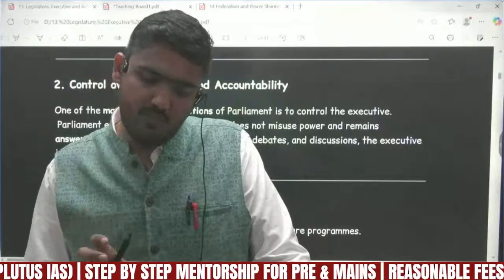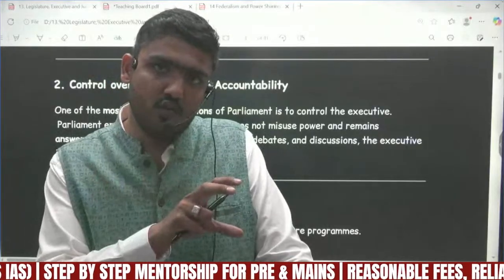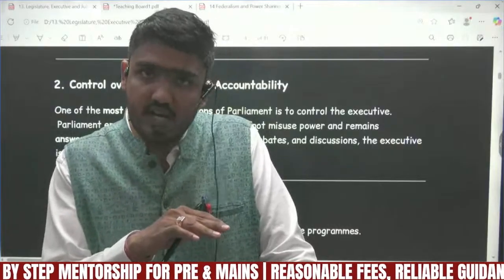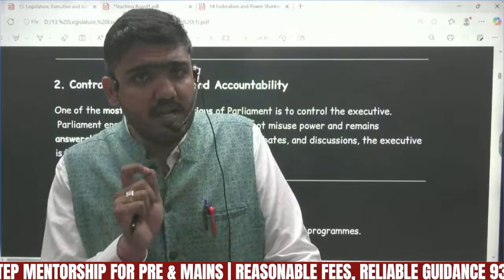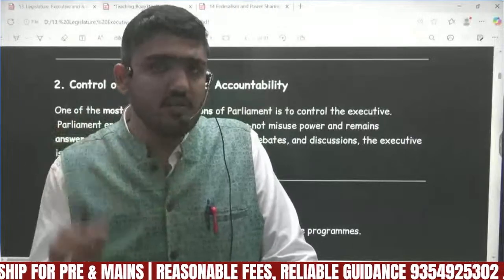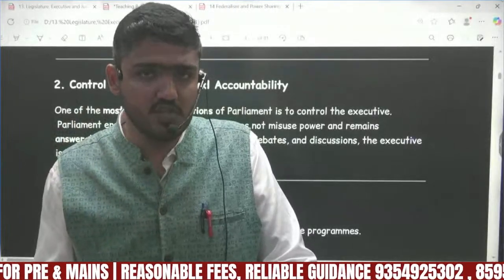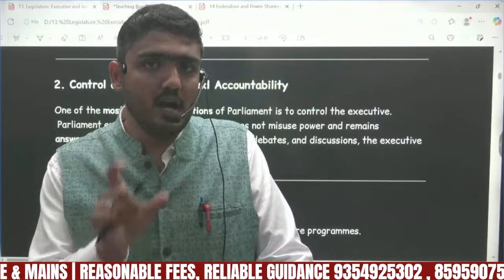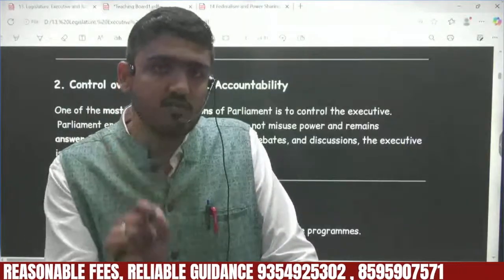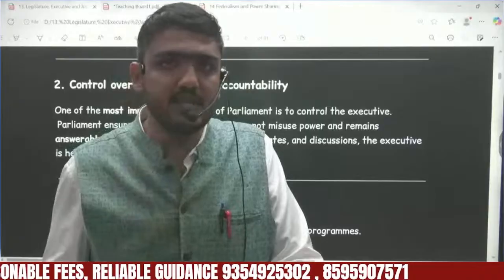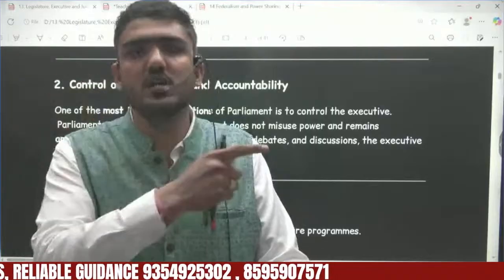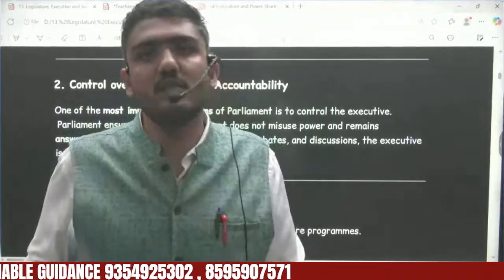Because the council of ministers and the prime minister are members of Lok Sabha or Rajya Sabha, they have to attend the sessions of the parliament, it's mandatory. And it is also constitutionally mandatory that if any member of the opposition sends a question to the speaker of Lok Sabha or the chairperson of Rajya Sabha and addresses it standing inside the parliament, it is the responsibility of the council of ministers, including the prime minister, the government, to answer the question asked by the opposition member.